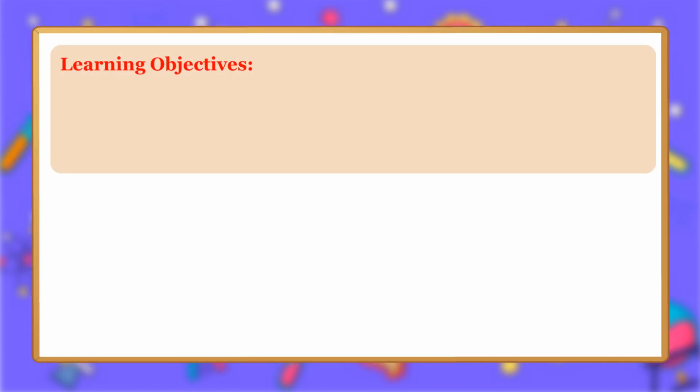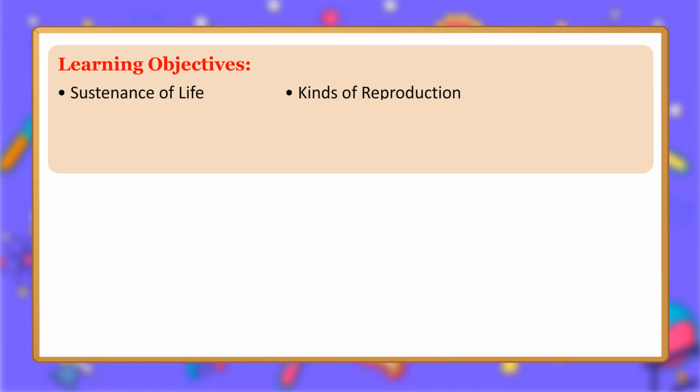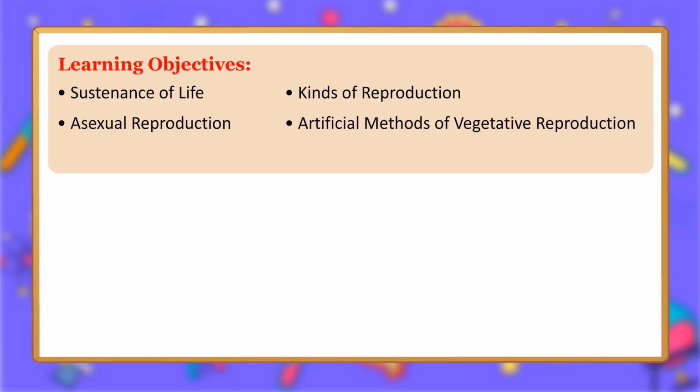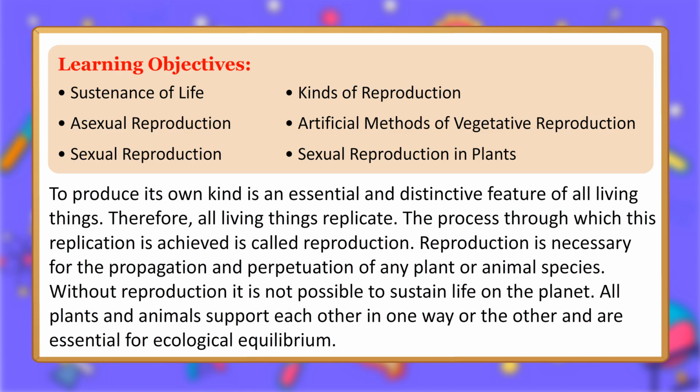Reproduction. Learning objectives: sustenance of life, kinds of reproduction, asexual reproduction, artificial methods of vegetative reproduction, sexual reproduction, sexual reproduction in plants. To produce its own kind is an essential and distinctive feature of all living things.